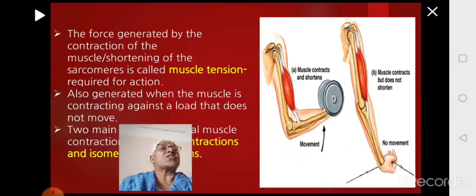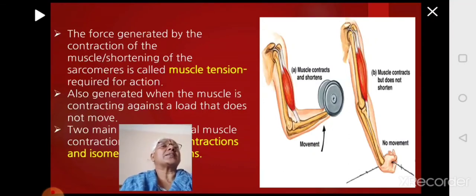So if you look at the picture here, in the first one, the muscle is contracting and it becomes shortened. It brings about the movement. Here, the movement is when a person is lifting weight. Especially if you look at the people in gym training, they are working out their muscles with the help of weights. So when they lift a weight, the muscle will contract, and this brings about the flexing of the elbow, and as a result, the hand moves towards your body carrying the weight. So this is one type of movement.